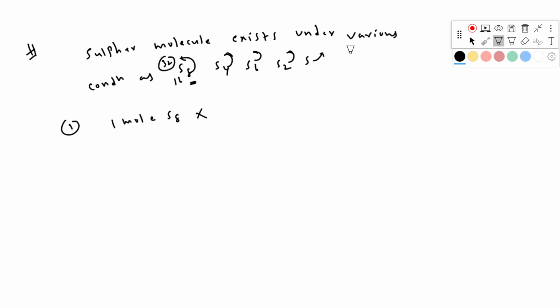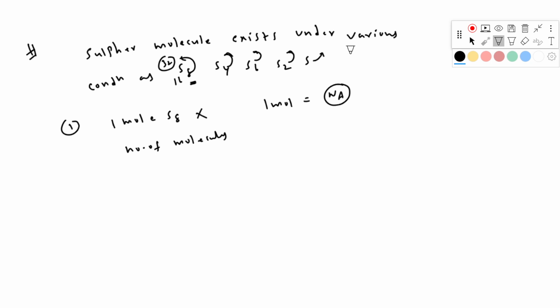Number of molecules in 1 mole of each of these is the same. Yes, the number of molecules is the same. Why? Because 1 mole equals Avogadro number of molecules. So for everything, Avogadro number of S8 molecules, Avogadro number of S4, of S6, of S2, of S. So the number of molecules in 1 mole of each of these is the same. That is the correct option.